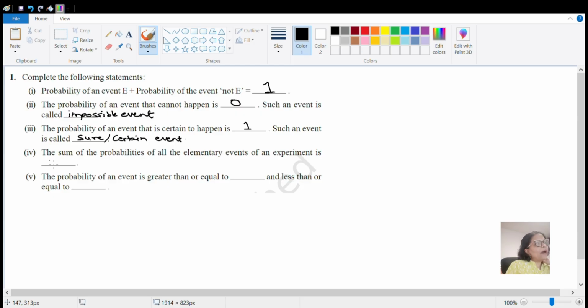Next is the sum of the probabilities of all the elementary events of an experiment. If we take all the small events of an experiment and add their probabilities, it will always be 1. Then the probability of an event is greater than or equal to 0 and less than or equal to 1. The probability of an event cannot be greater than 1 and it cannot be negative either, remember. So it has to be between 0 and 1. Okay, so our first question is done. Let us go to the next question.